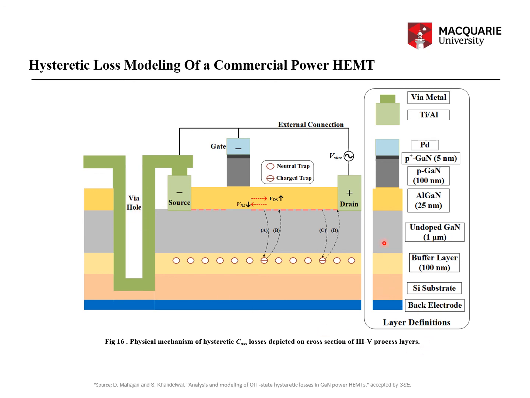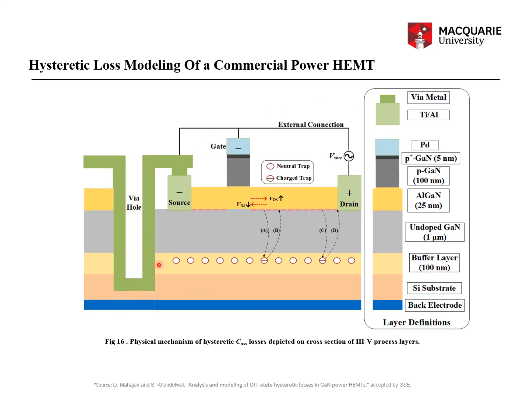There is a buffer layer, an undoped GaN layer, then an AlGaN layer of 25 nanometer, then a PGaN layer, which makes this device enhancement mode, and hence if VGS is equal to 0, the channel will be depleted as shown in this figure. The source access and drain access regions will contain 2DEG electrons, which are going to be modulated by the drain to source electric field in the Sawyer Tower setup. Then on top of PGaN you have P plus GaN, and then palladium is the gate Schottky contact metal.